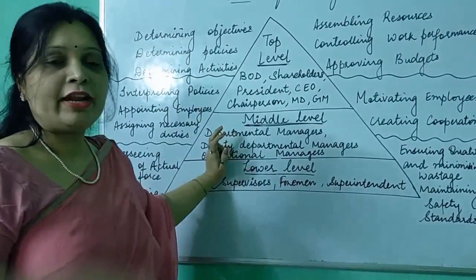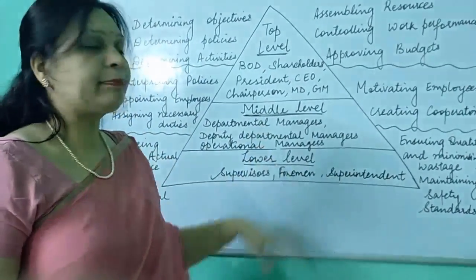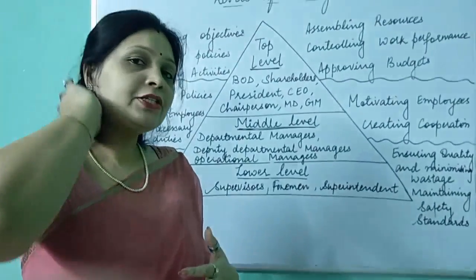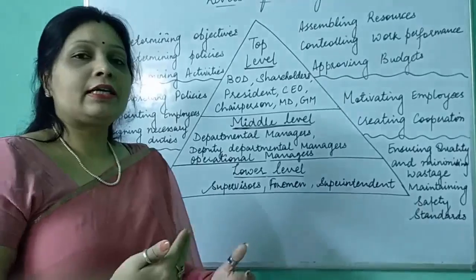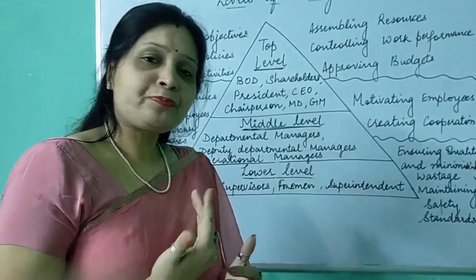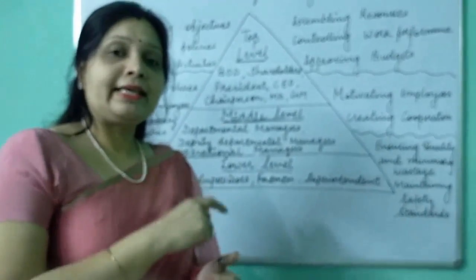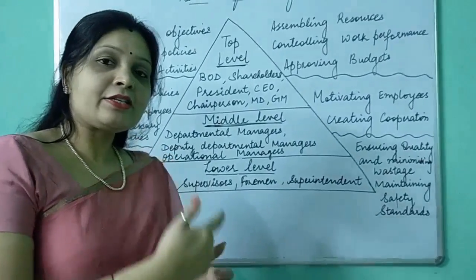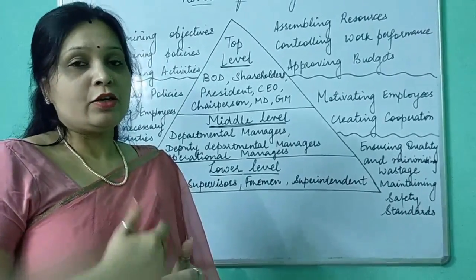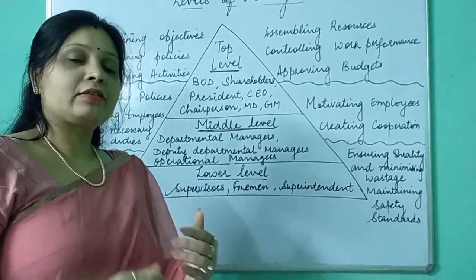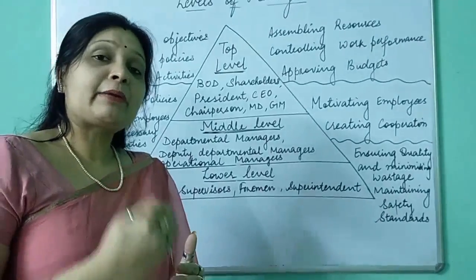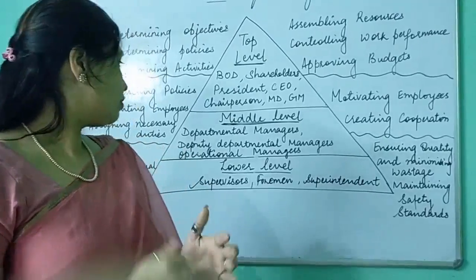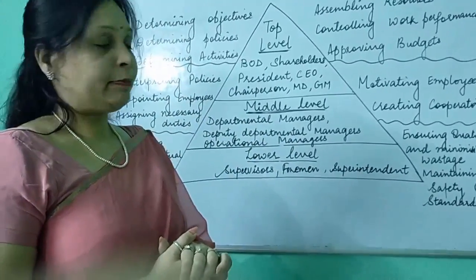Appointing employees. For every department, the head of the department appoints the employees. For example, if the purchase manager's subordinate is going to leave the job for any reason, then he knows that a post is being emptied. So it is his duty to fill that post again. So for each and every department, its departmental head is responsible for all the people working in that particular department, and he or she appoints the employees for that department.